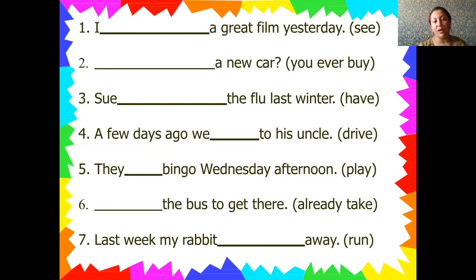While doing these exercises, you should pay attention to which one should be used in the past and which one should be used in the present perfect tense.